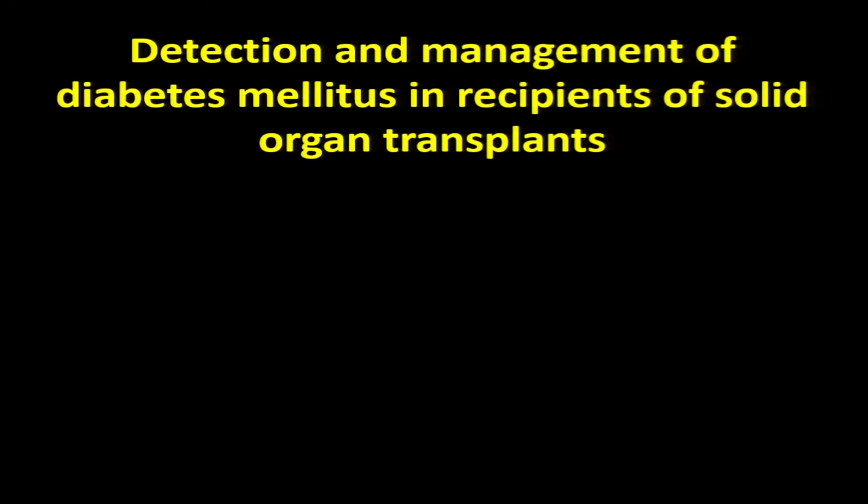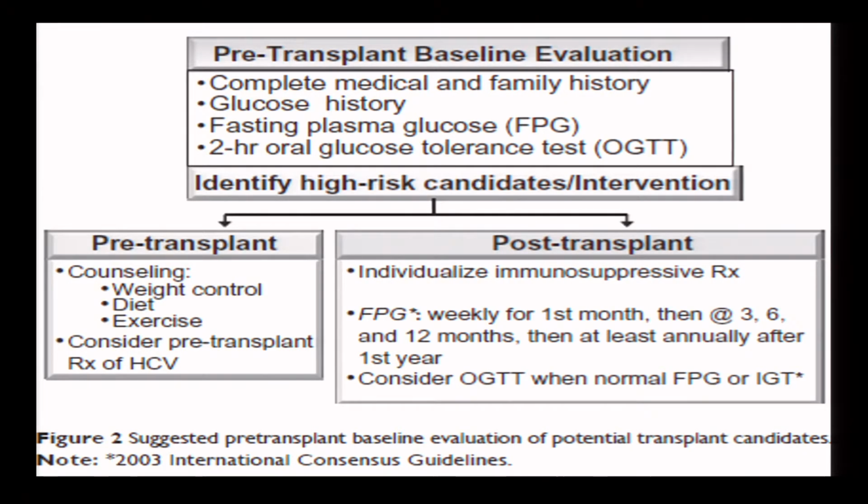So, detection and management of diabetes mellitus: you can see here pre-transplant baseline evaluation, complete medical and family history, glucose history, fasting plasma glucose, and a 2-hour glucose tolerance test has to be done, and identify the high-risk candidates, and accordingly you can intervene. In pre-transplant, counseling is important: weight control, diet and exercise. Consider pre-transplant treatment of hepatitis C viral infection, and post-transplant individualize the immunosuppressive treatment.